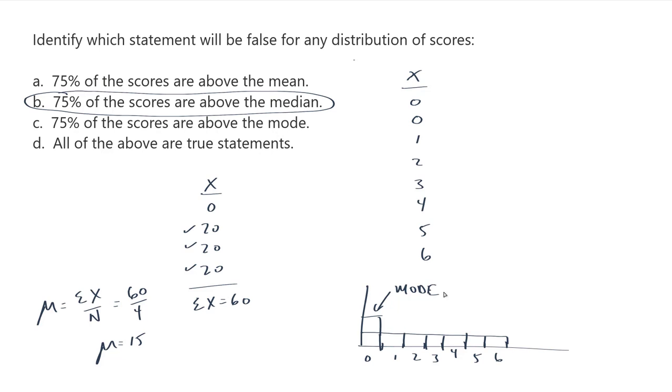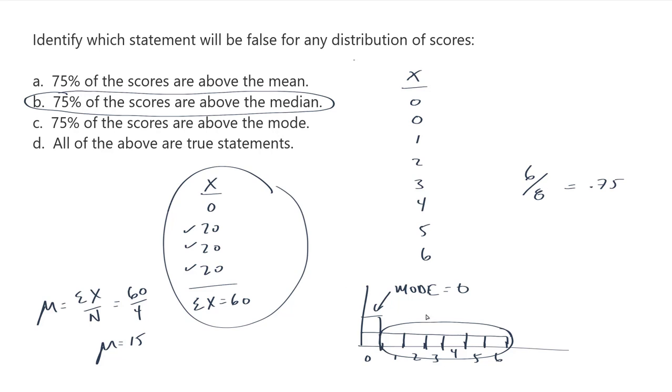The mode is equal to 0, but clearly many of the scores, in fact this turns out to be 75% of the scores, so it's 1, 2, 3, 4, 5, 6. 6 out of 8 scores, that's exactly equal to 0.75, so 75% of my scores are above the mode. So here's an example where 75% are above the mean. Here's an example where 75% are above the mode. But it's not possible to have 75% of the scores above the median because the median, by definition, has to be at the 50-50 point, halfway through your distribution.